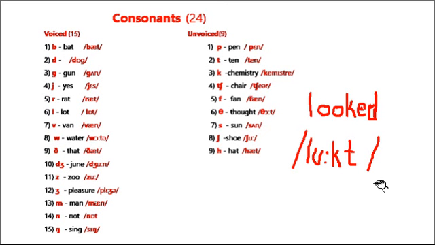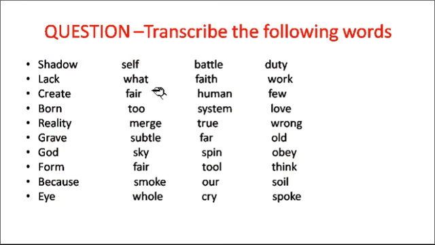Looked, booked, theft. Okay, so make a series and try to learn in this way. Now there is a question for you. I have taken these words from the different exercises given in your textbook, chapters 5, 6, 7, 8, 9 and 10.